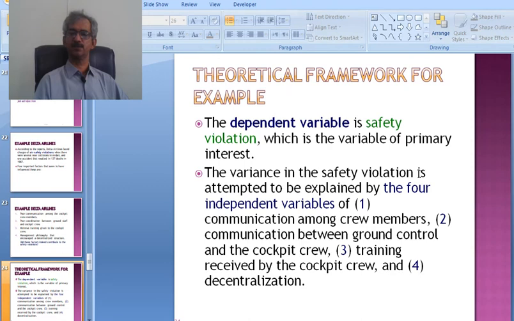The safety violation is attempted to be explained by four independent variables: communication among crew members, number two, the communication between ground control and the cockpit crew, training received by the cockpit crew, and the decentralization. So in this case, the dependent variable is the safety violation and these are the independent variables.